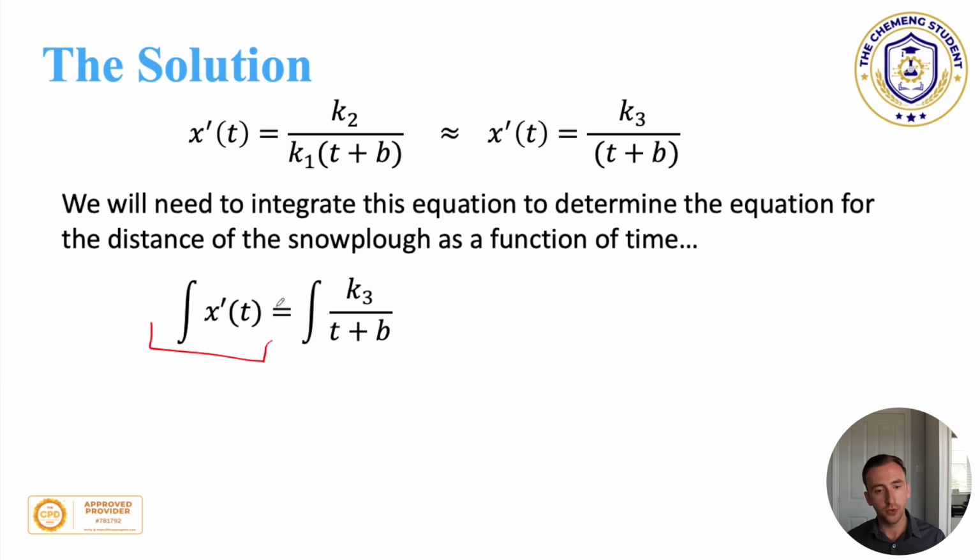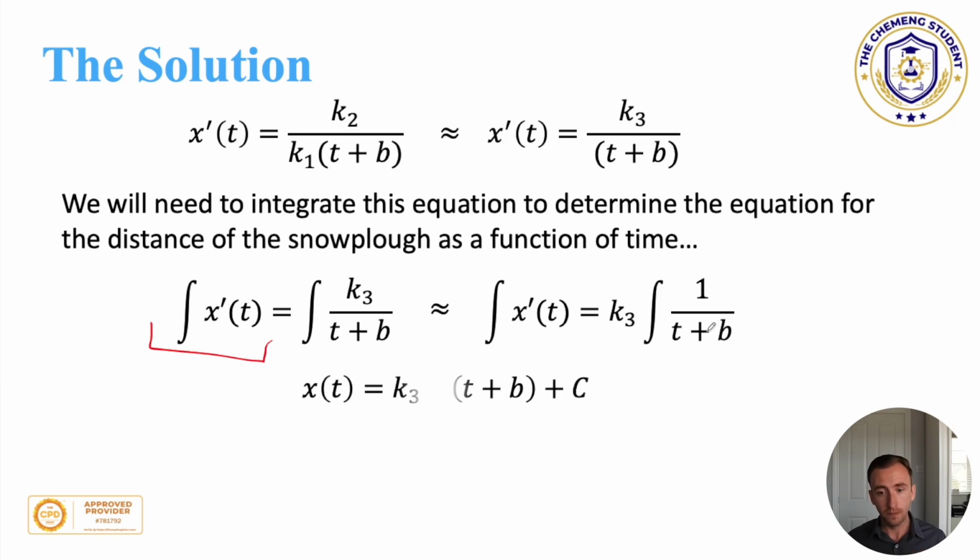However, it's not going to be as simple as the first integration that we did, because we have some things that we need to change. What we can do is take out k3 as a constant, because that's not going to change. And what we're left with is 1 over t plus b. Now remember, these are functions of time. And so, if you have 1 over these terms, then from simple mathematics, we know that is the log of the denominator. And so the distance of the snowplough becomes k3 log of t plus b plus c.